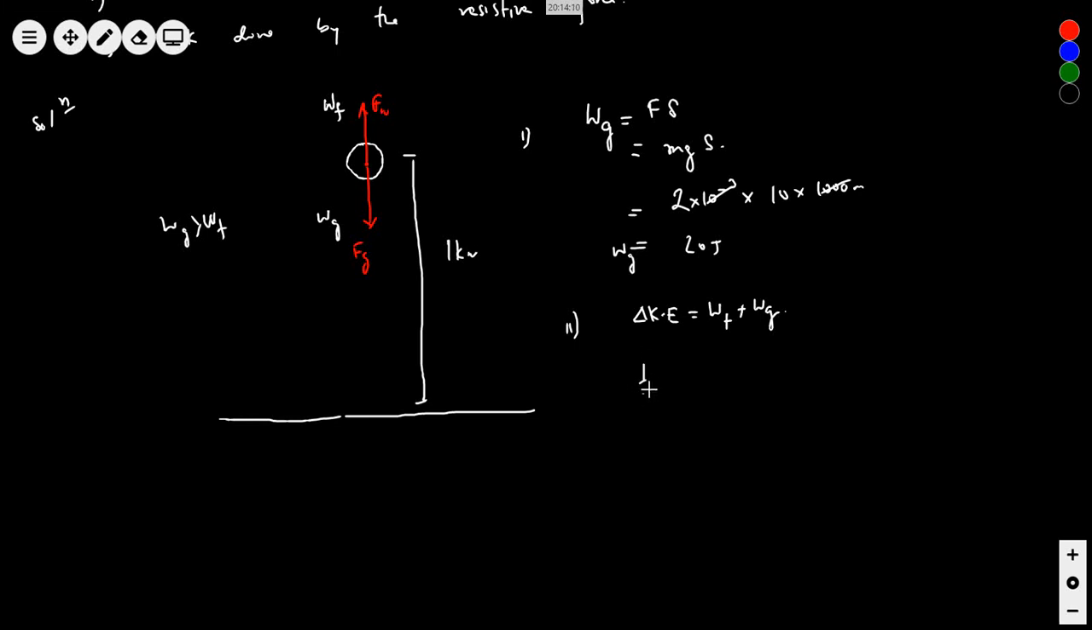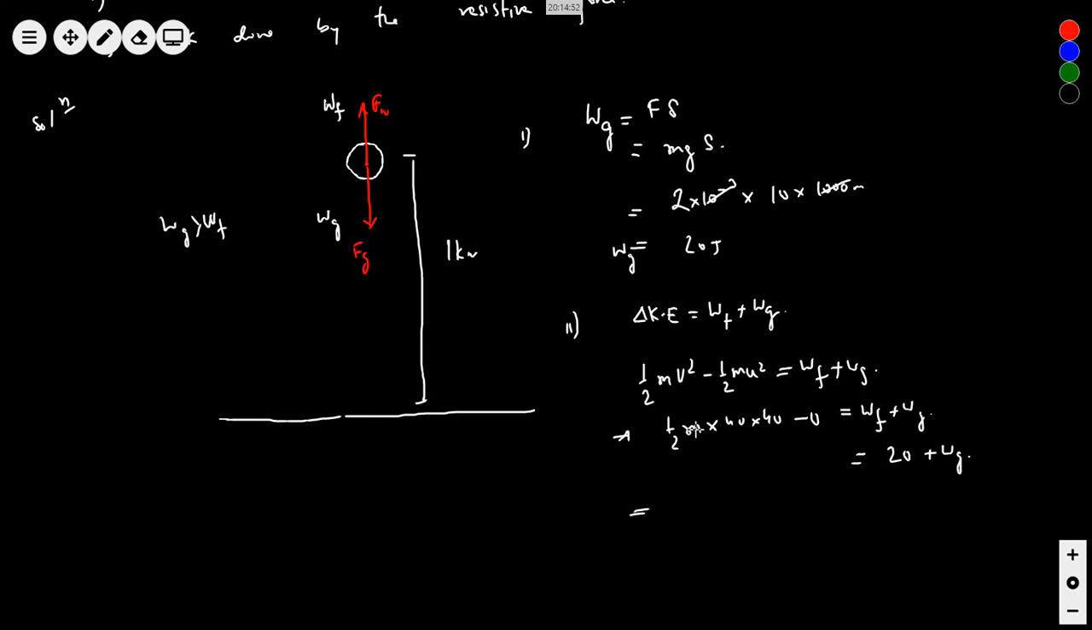So what will be the change in kinetic energy? Half m, initial velocity is how much? Final velocity, it hits the ground at 40. Half m v square minus half m, let's say the initial velocity I am considering to be 0, would be equal to Wf plus Wg. So half m into 40 square minus 0 is equal to Wf plus Wg. And how much is Wg? Wg is 20.